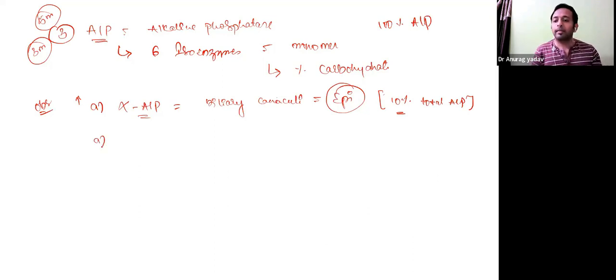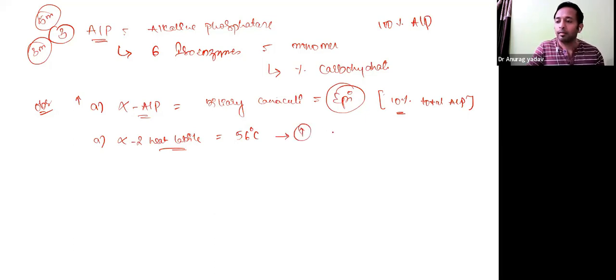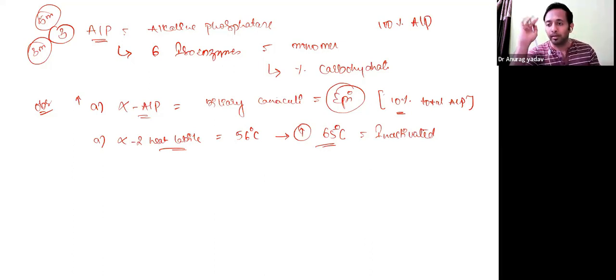Second one is alpha 2 heat labile. Heat labile means they are unstable for the heat. If you give the heat, they'll be destroyed. They are stable up to 56 degrees Celsius. If you increase the temperature, say about 65 degrees Celsius, the protein gets inactivated. The enzyme gets inactivated. They are heat labile, they are sensitive to the heat. Majorly, they are produced by liver cells or hepatic cells.